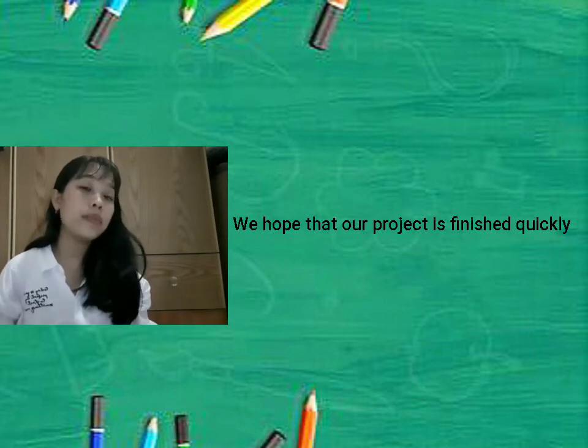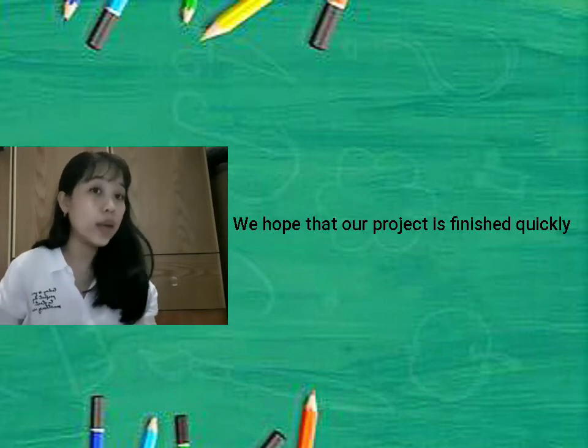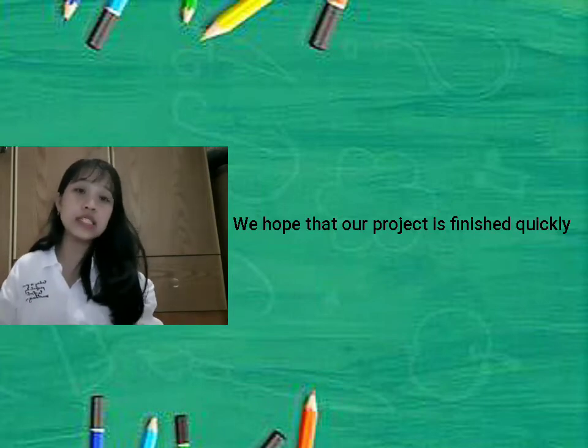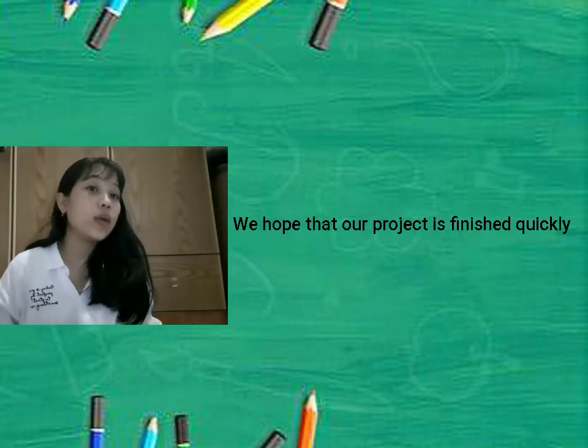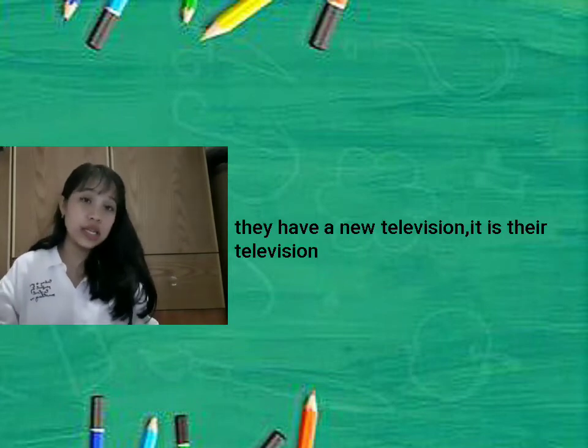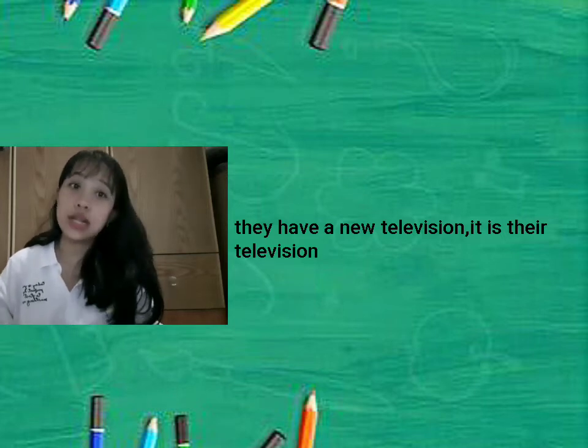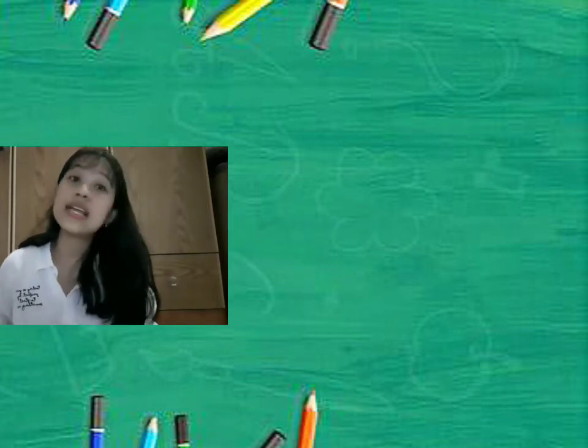Number 5 is our. I will give you an example. We hope that our project is finished quickly. Our is first person plural. The last is their. I will give you an example. They have a new television. It is their television. Their is third person plural.